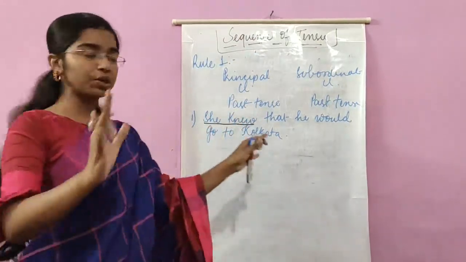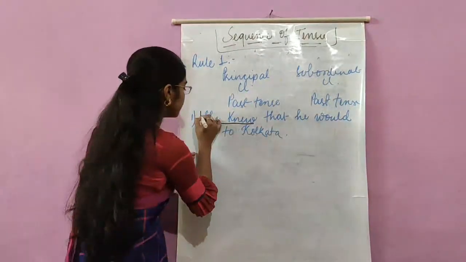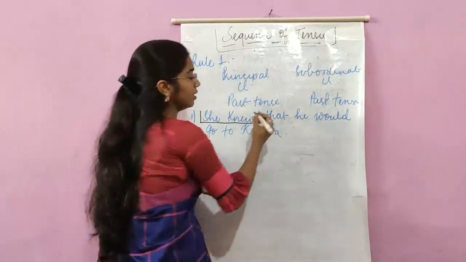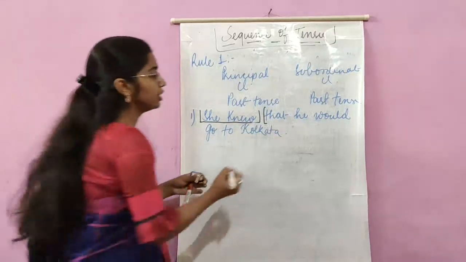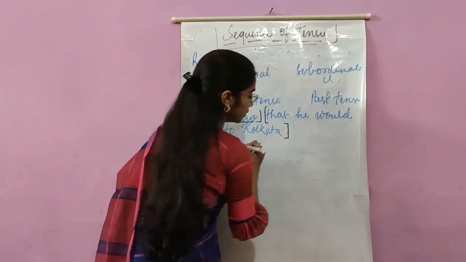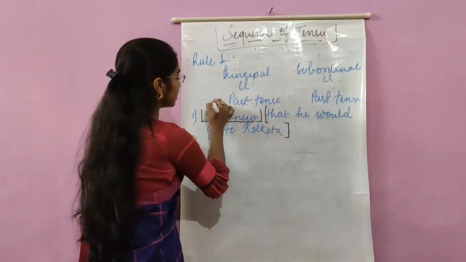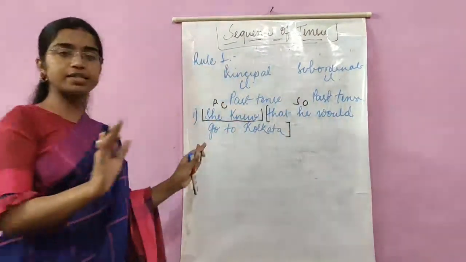It doesn't need any context for completion of its meaning. So that means it is a principal clause. And as we have already seen, that is a subordinating conjunction. So with the subordinating conjunction begins the subordinate clause. The clauses are very clear now. This is the principal clause. This is the subordinate clause. I hope this is clear.